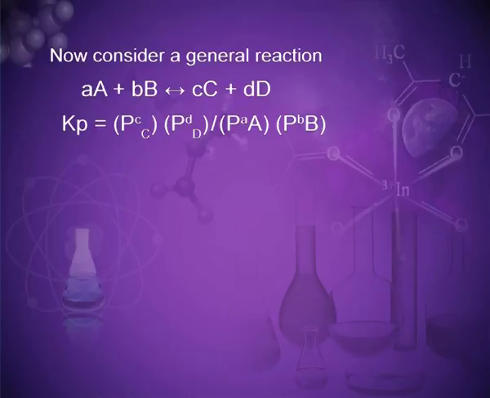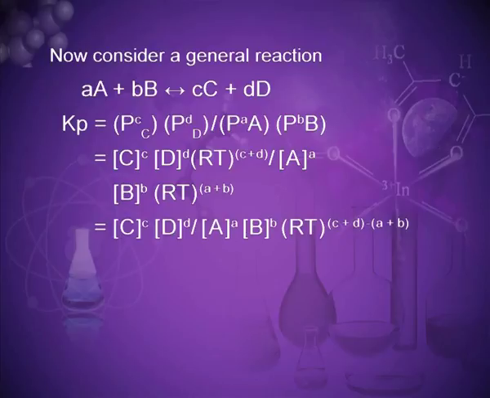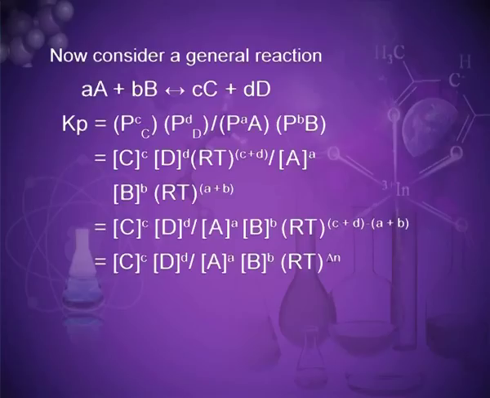That is equal to the molar concentration of C to the power c, the molar concentration of D to the power d, times (RT)^(c+d), divided by the molar concentration of A to the power a, the molar concentration of B to the power b, and (RT)^(a+b). That is equal to [C]^c [D]^d divided by [A]^a [B]^b, times (RT)^((c+d)-(a+b)), which is equal to the molar concentration of C to the power c, the molar concentration of D to the power d, divided by the molar concentration of A to the power a and B to the power b, times (RT)^Δn.